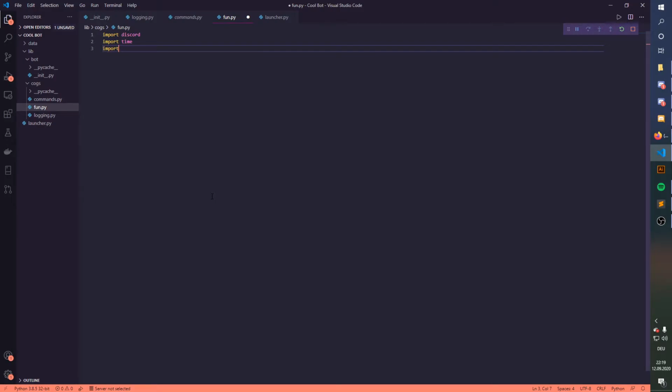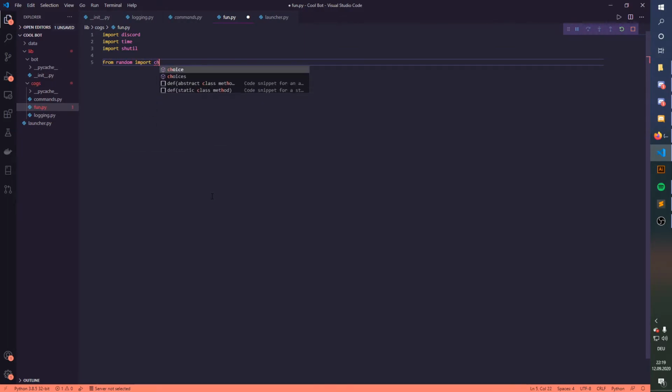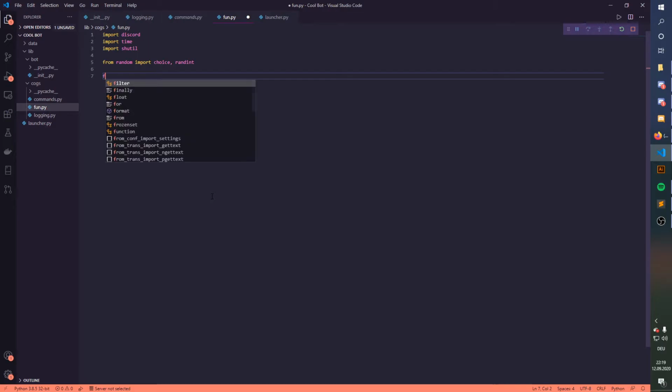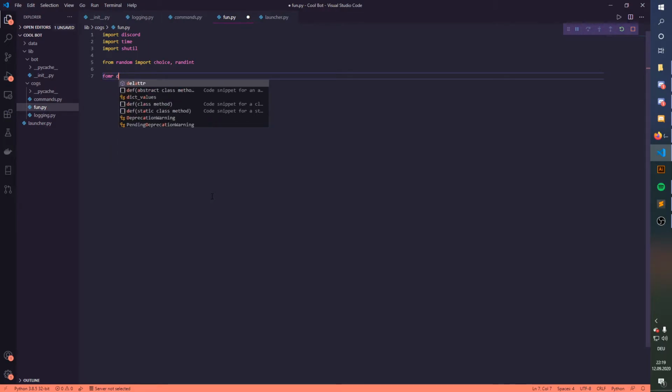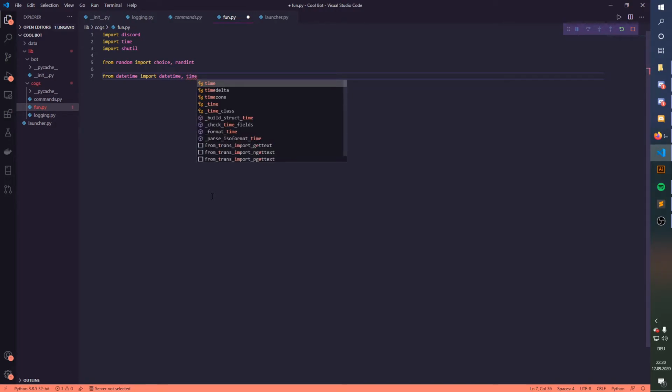We're gonna import shutil. Then we're gonna say from random import choice and randint for random integer. Then from datetime import datetime and timedelta.